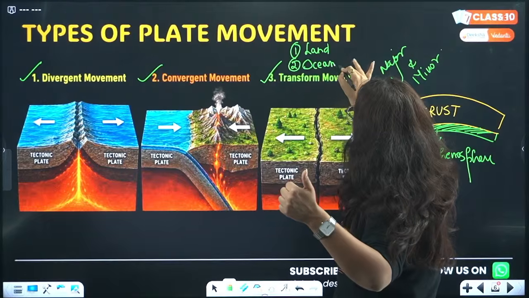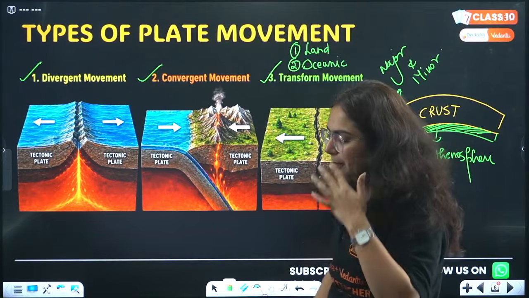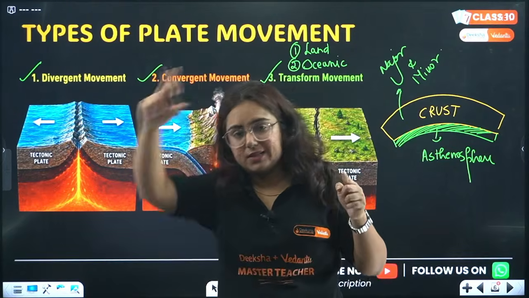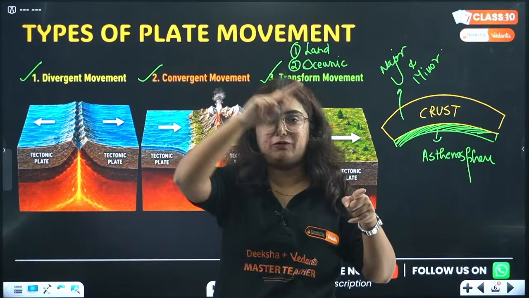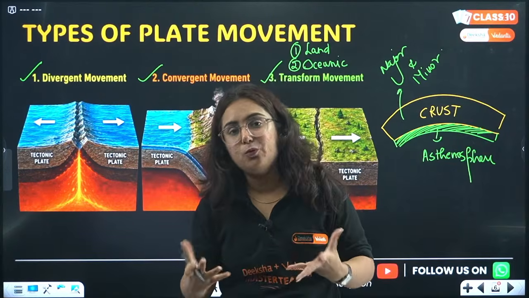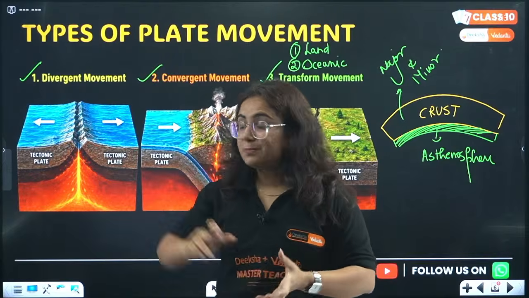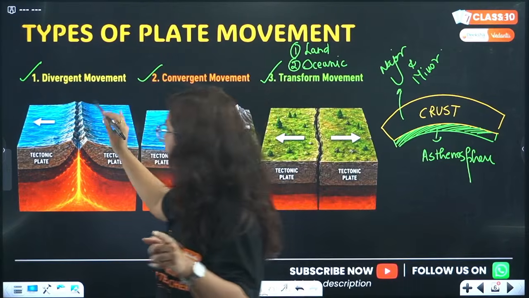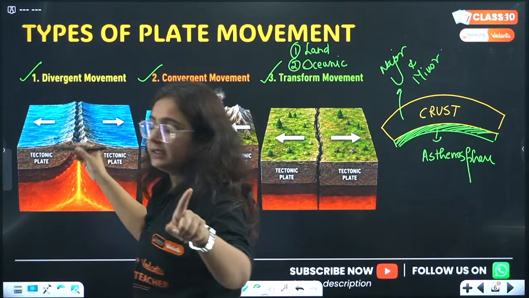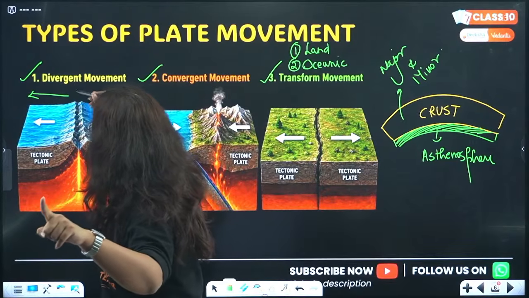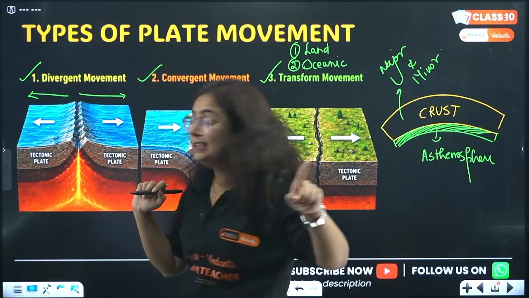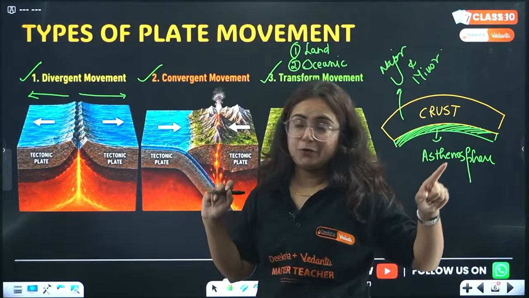Whenever there is rotation and revolution of the earth, these plates are moving. This movement is such that, pay attention, either the plates are moving away from each other.